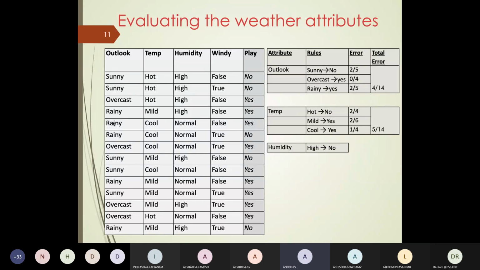High no is 3/7. Great. And next, normal yes is 1/7. Perfect. Total error is 4/14. Perfect. Go to the next one, windy.